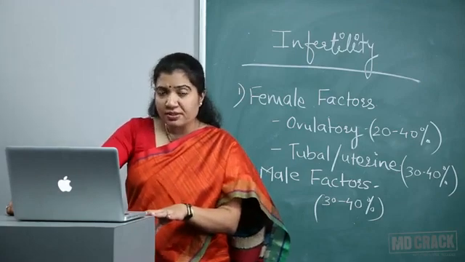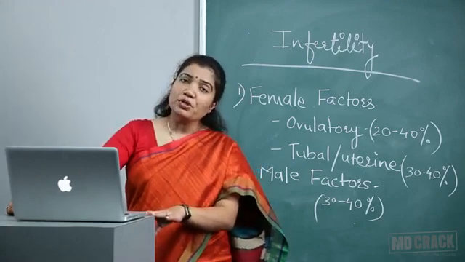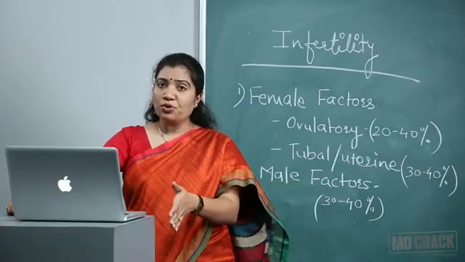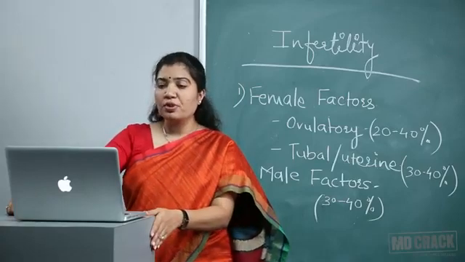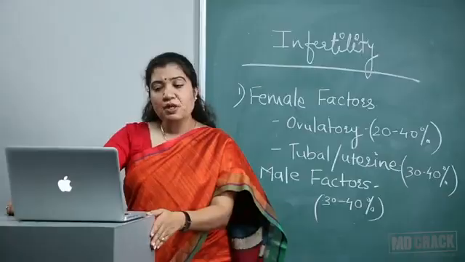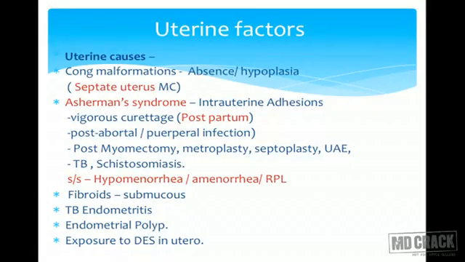Tuberculous endometritis. Again, as tuberculosis is a very common disease, endometritis is also very common. Endometrial polyps or exposure to DES in utero may also affect the fertility of that female.